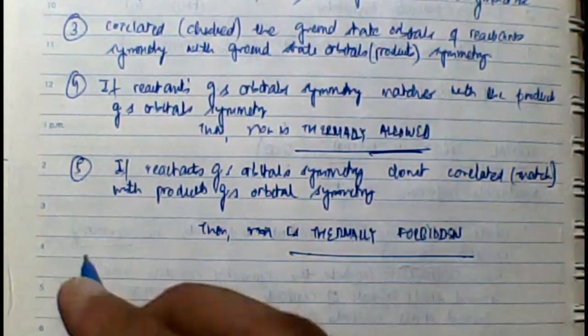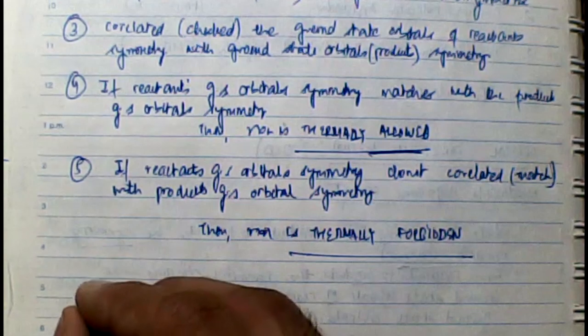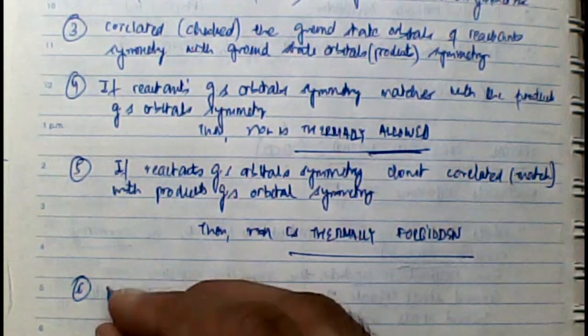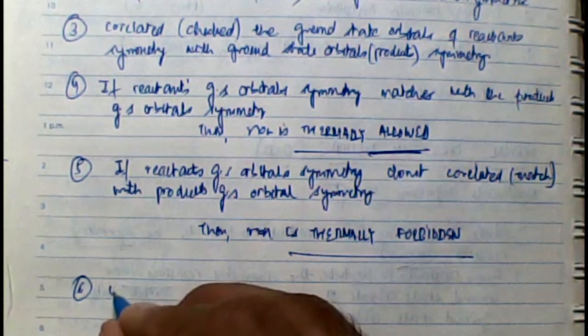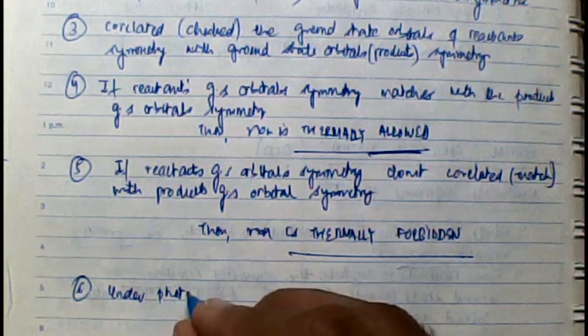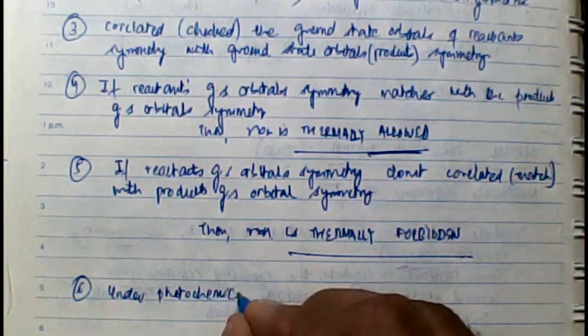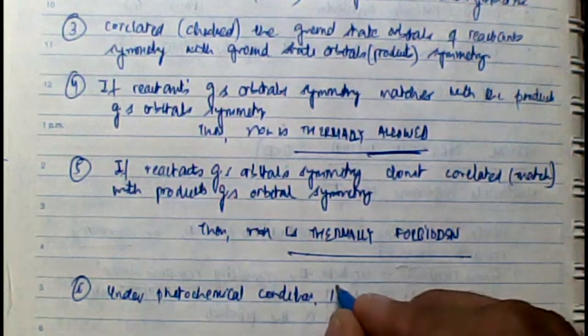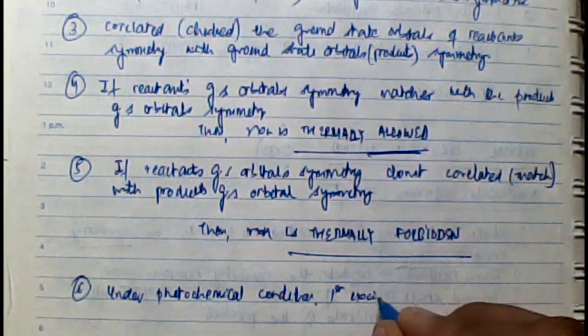First excited state would mean that once you strike a molecule with a photon of light, one electron from the valence ground state orbital, the last ground state orbital, the HOMO, remember, would get excited and will go to the next higher orbital in energy, and that is the first excited state. Therefore, under photochemical reactions we normally achieve the first excited state.